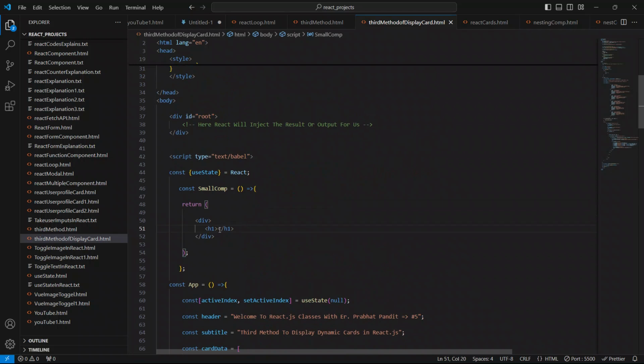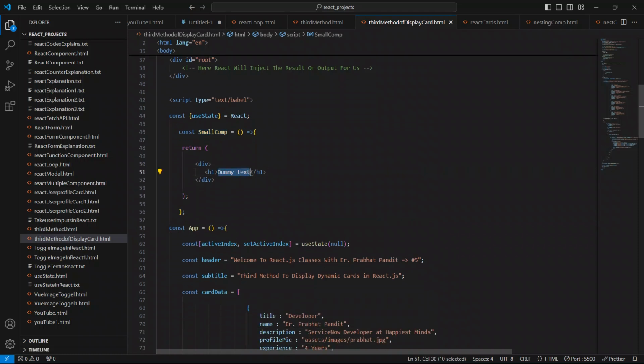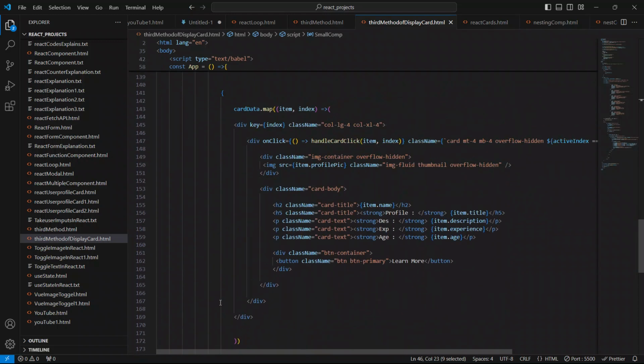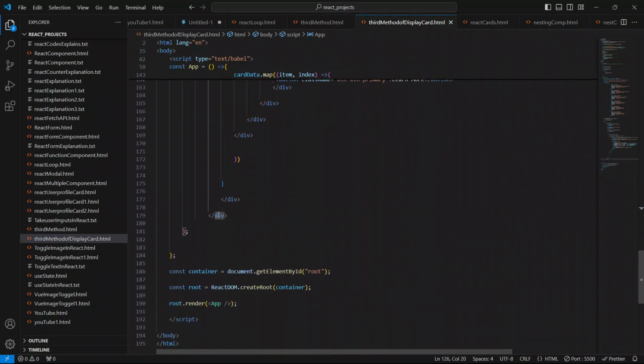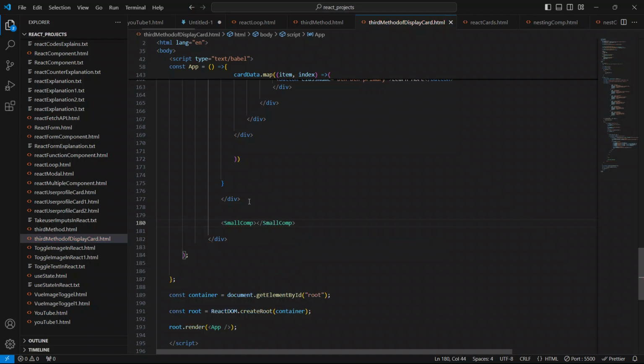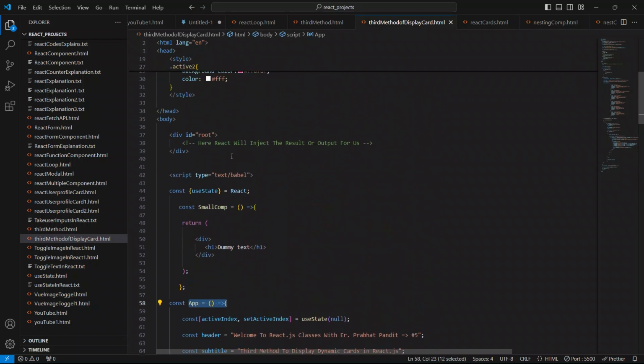Now we have to give some dummy text here. Copy this small component name from here, and if we want to show this dummy text to the browser, to the user, we just have to paste this small component name inside the parent component, below this div, like this. So this is the component, and this is the parent component.